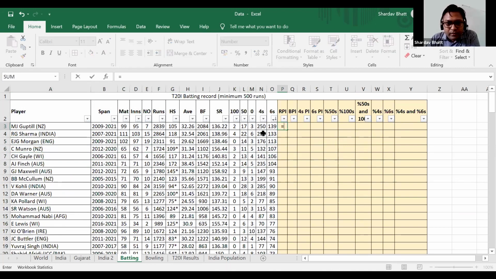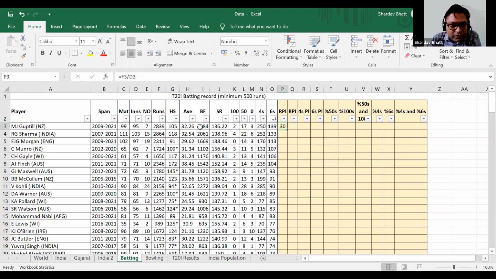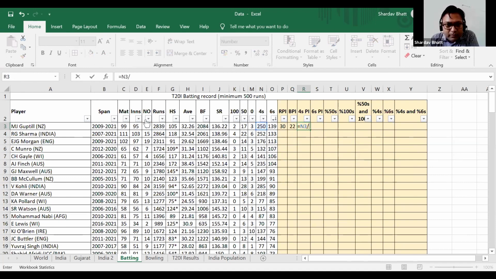So we will see runs per inning data first: number of runs divided by innings. You see the average of Virat Kohli, Martin Guptill is there. The average is 32, but when it comes to runs per inning, it falls to 30. Then balls per inning: the number of balls faced, 2000 something, divided by number of innings. On average, Martin Guptill is scoring 30 runs in 22 balls in every innings. How many fours per inning? Fours divided by number of innings, 3 fours. Then sixes divided by number of innings, right?